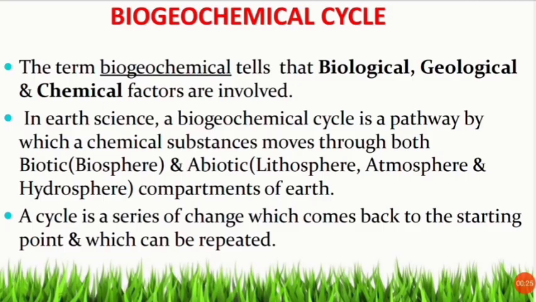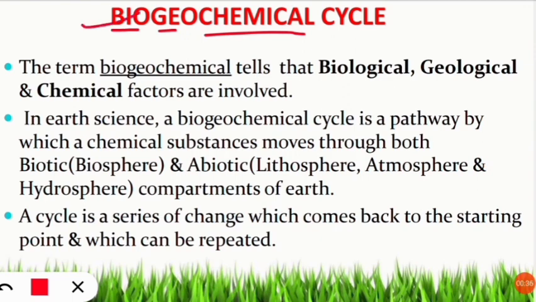सो आज हम पढ़ने वाले हैं बायो जियो केमिकल साइकिल के बारे में. So yes, it is a very important part, and the term biogeochemical has three components. Biogeochemical tells that biological, geological, that is related to earth, and chemical factors are involved in a particular cycle. So cycle means there is a cyclic involvement of these spheres, that is biosphere, lithosphere, atmosphere and hydrosphere.